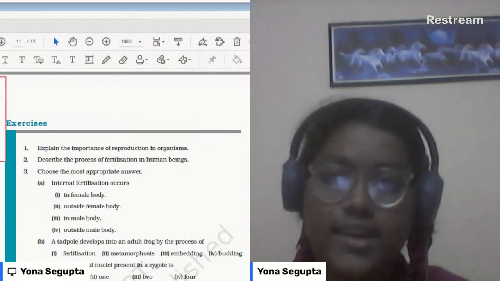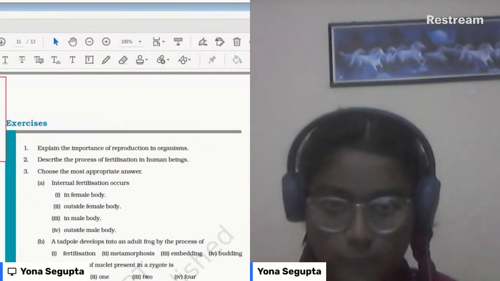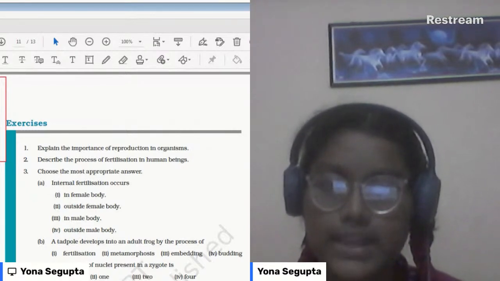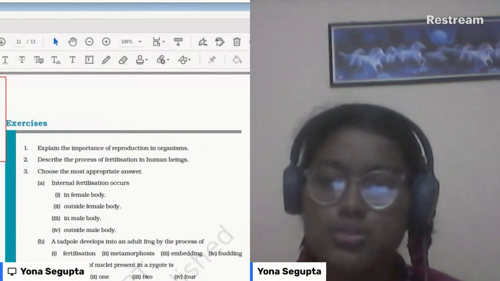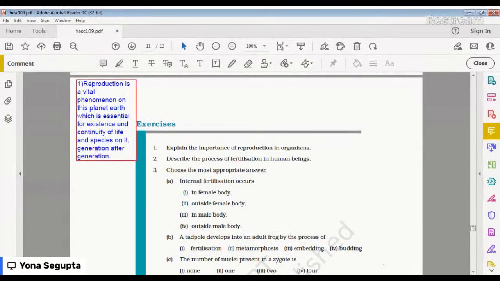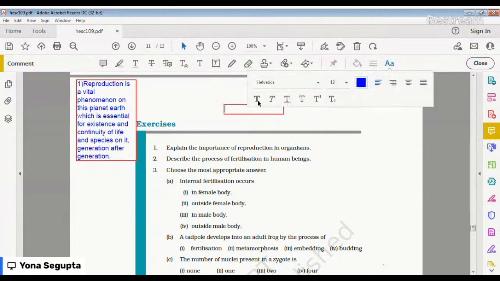So in human beings, the fertilization takes place inside the female body, which is also known as internal fertilization. Let us quickly write it down. Okay. Number two.